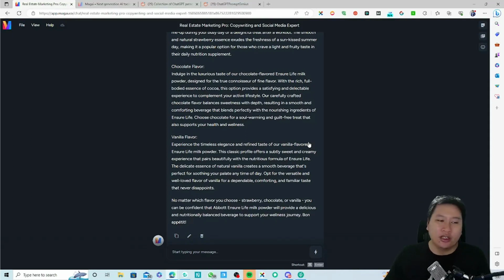Vanilla flavor: experience the timeless elegance and refined taste of our vanilla flavored Ensure Life milk powder.